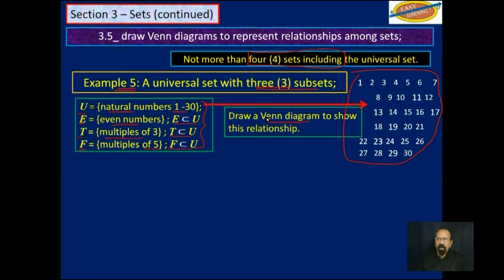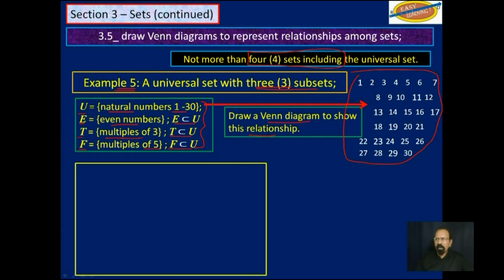So we are going to draw a Venn diagram to show this relationship. And remember I said, if we can draw the Venn diagram, we can interpret the Venn diagram if somebody else were to draw it. So again, you begin with the rectangle. U, natural numbers 1 to 30. That's how you always begin. And then you draw some shapes in here. Circles.